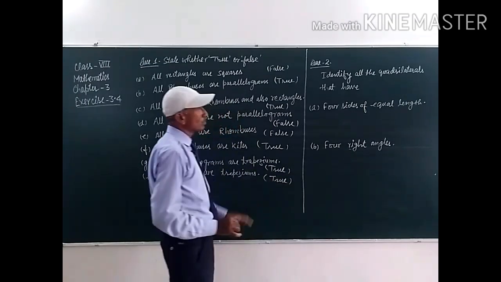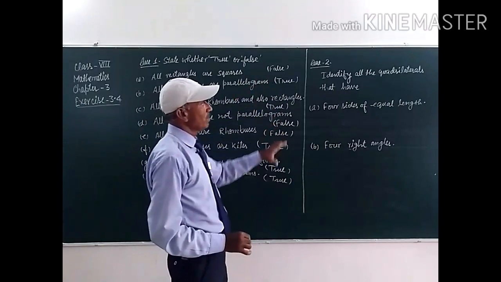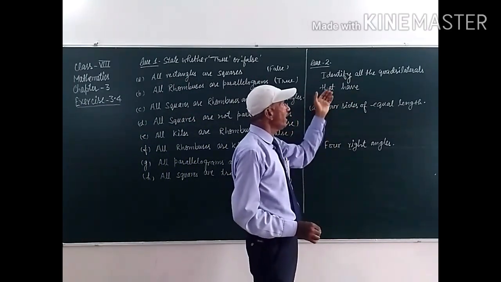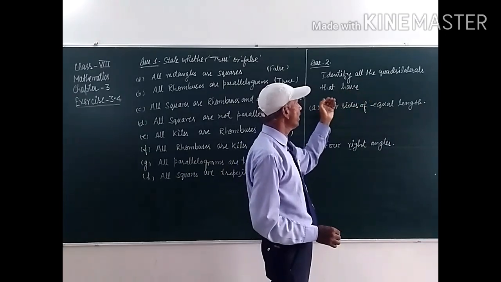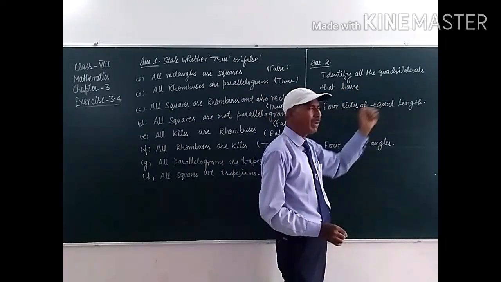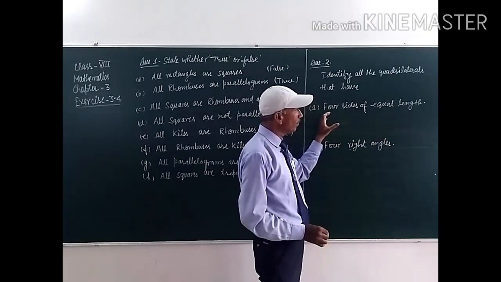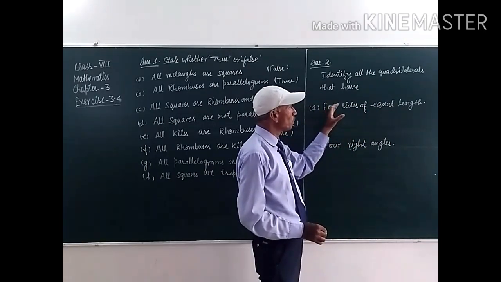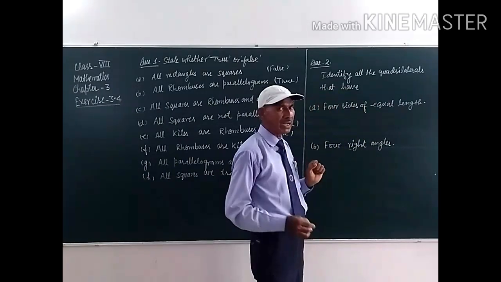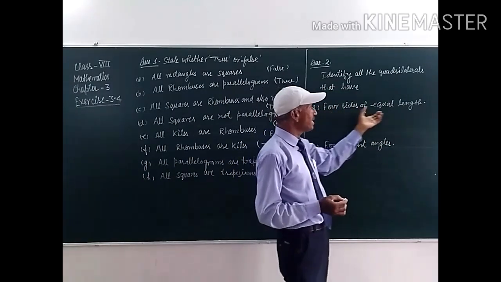Now we have to solve the second question, students. Identify all the quadrilaterals that have four sides of equal length. We have to name the figures that have four sides of equal length and that are quadrilaterals.